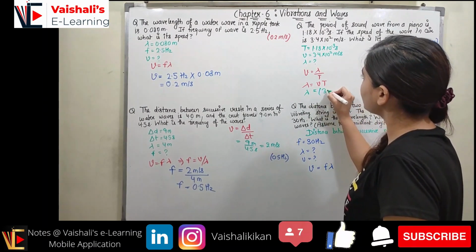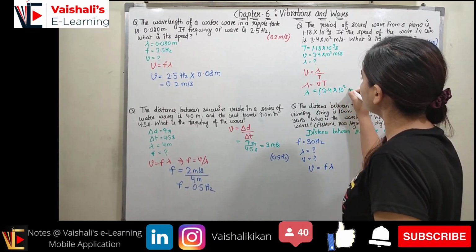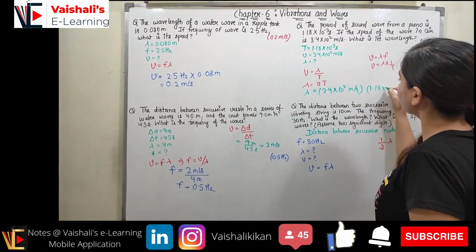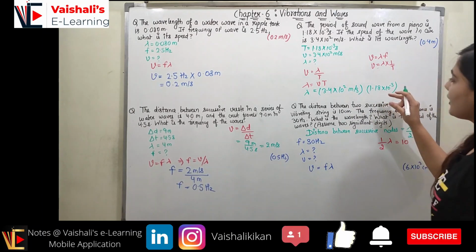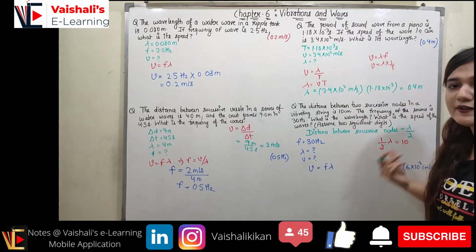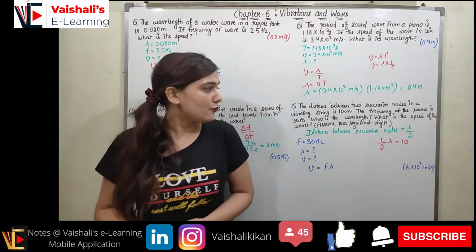So lambda is equal to 3.4 into 10 raised to power 2 meter per second multiplied with the time period, which is 1.18 into 10 raised to power minus 3. So now if you multiply both of them, you are going to get 0.4 meter, and this is the wavelength for the given wave. I hope you understood it.